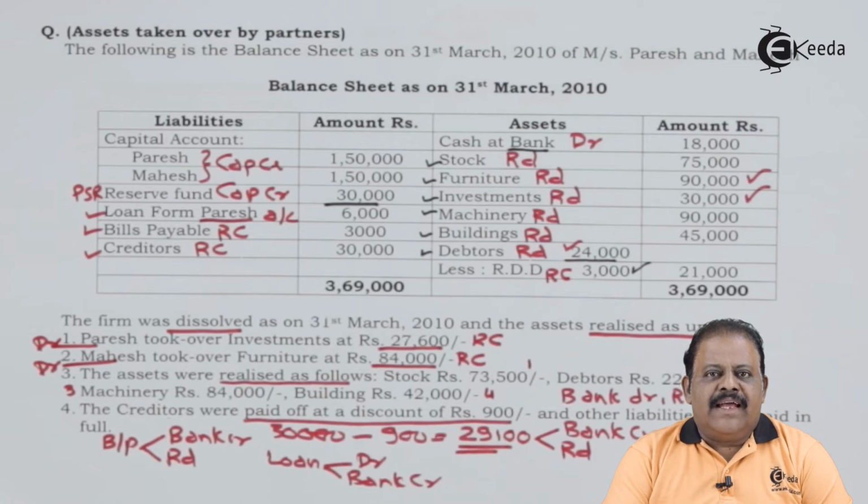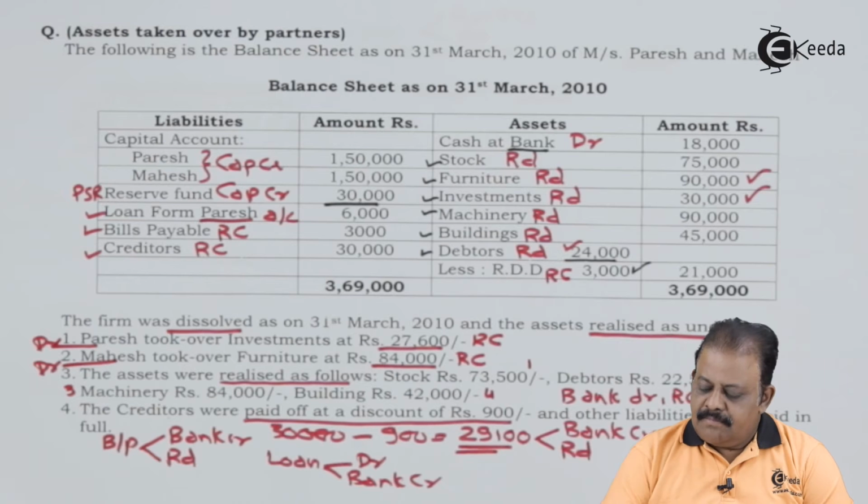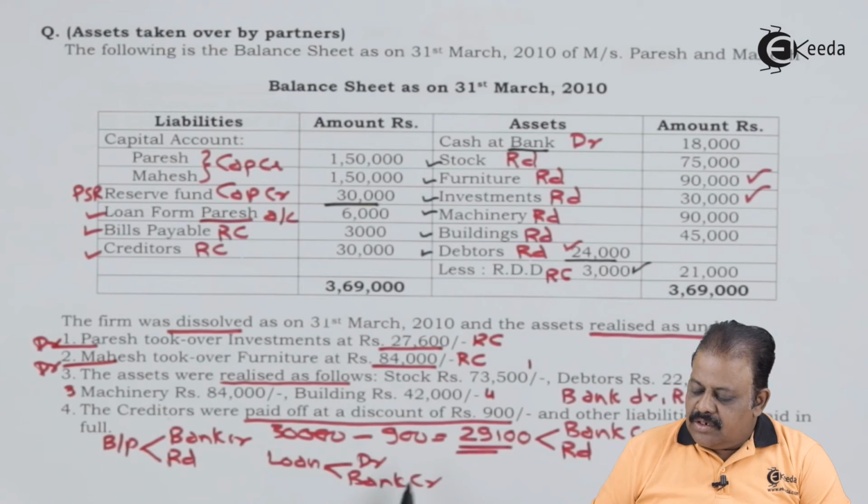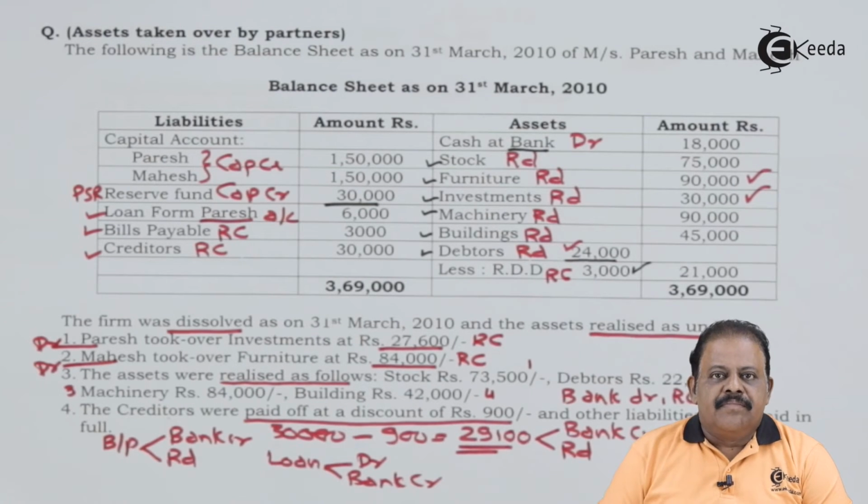Third is realization of liabilities, that is, discharge of liabilities. Creditors were paid off at a discount of 900. Creditors are 30,000. Actual amount paid is 29,100. This will have one effect, realization account debit side.